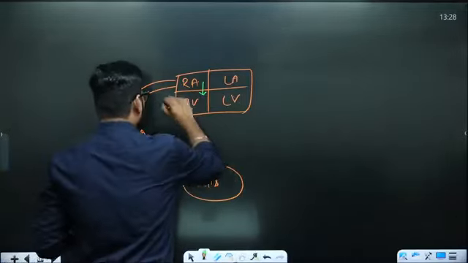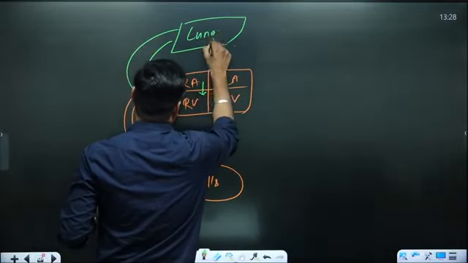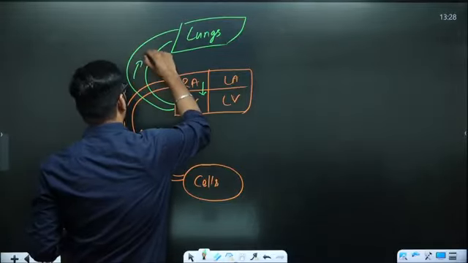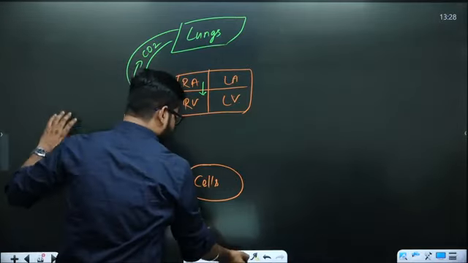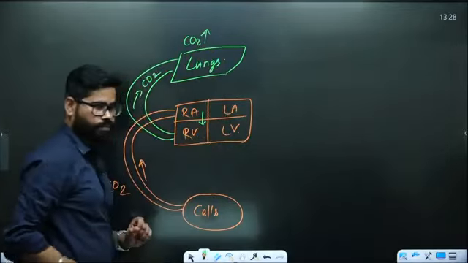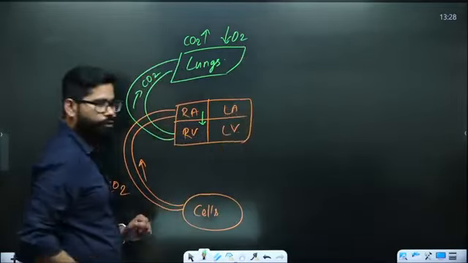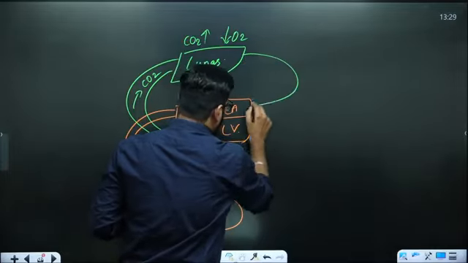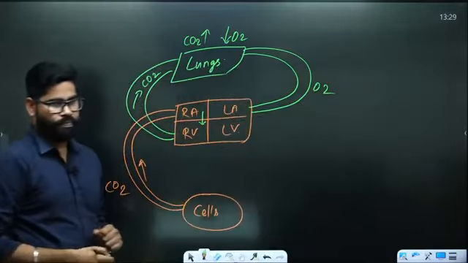From here, the blood will go into another organ, which is our lungs. It is going to reach the lungs. It is going to be carbon dioxide rich blood. From here, from this part, what we will see is that CO2 is going to be released out and oxygen is going to enter. There is going to be entry of oxygen. After this, one such vein will be carrying the oxygen to the left atrium.